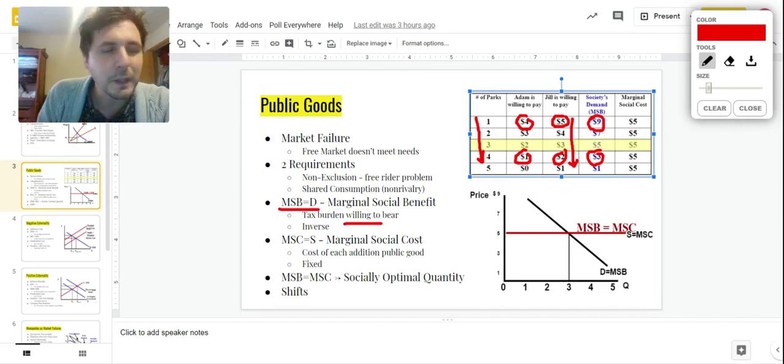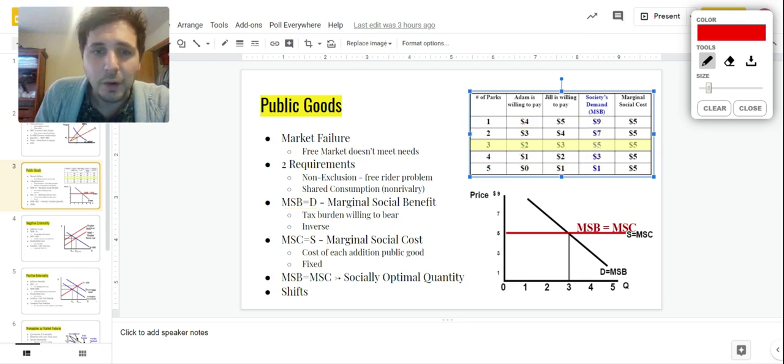And that should make some sense, right? Because of the law of diminishing returns. The first park is really valuable to us. We value it at $9, but the 5th park, do we really need 5 parks? Adam, Jill, do we? All right. So that is our demand curve, and we show that here, downward sloping demand curve, so demand equals MSB. Know that, love that. You don't have to love it, but you do have to know.